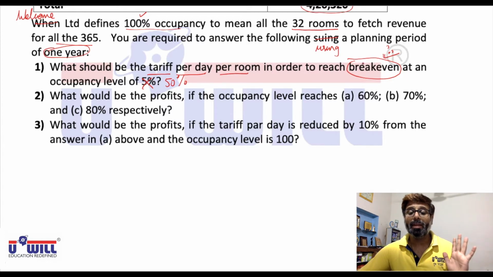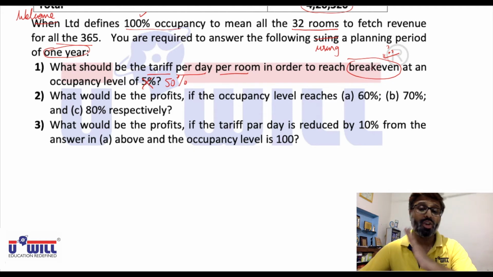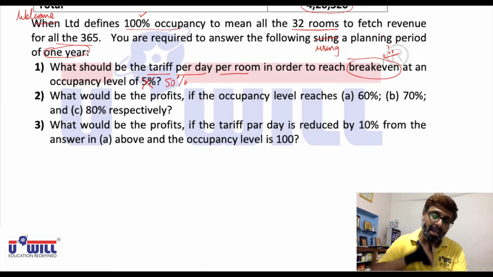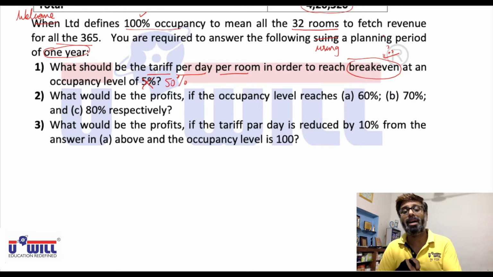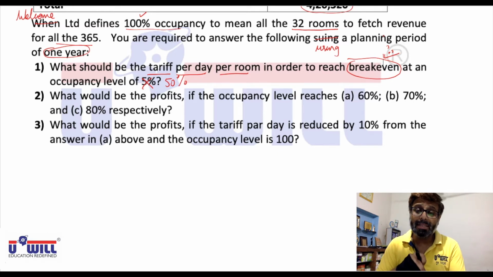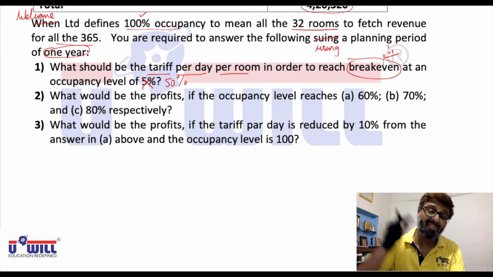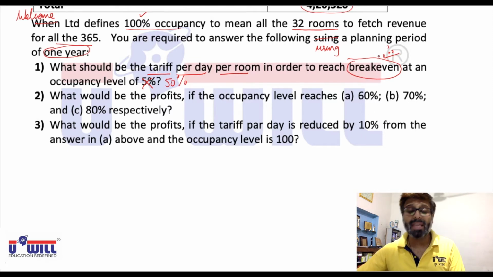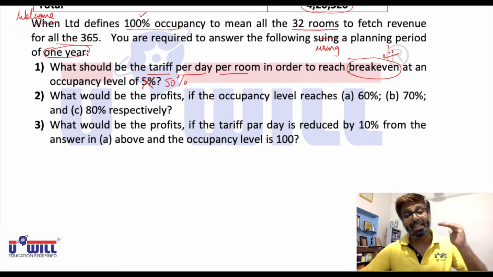Break even point, every management is always interested in finding so that they know well in advance that minimum this much sales should be achieved. Then only we will be able to start earning profit after that point. Same way in the hotel also, management is always interested in knowing break-even point so that they come to know minimum how many people should come and stay in the hotel so that they start earning profit.